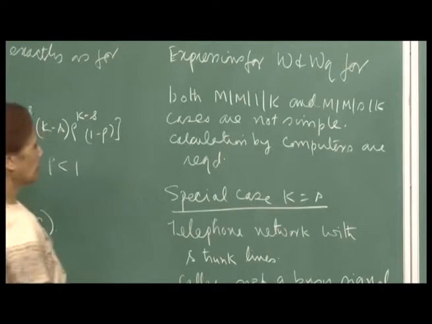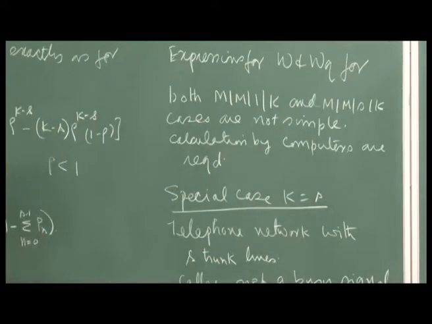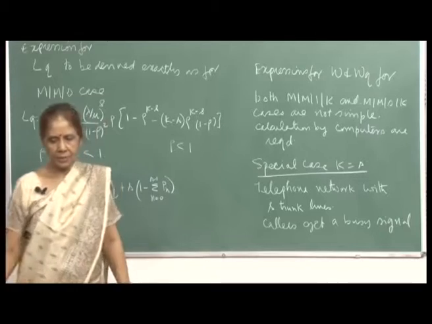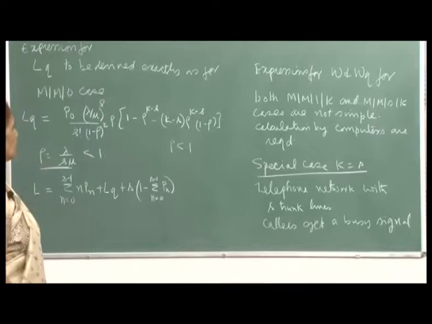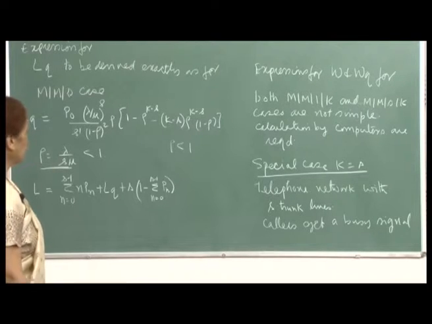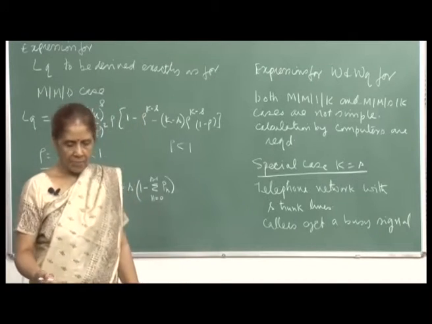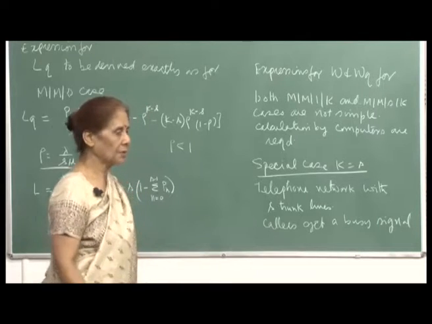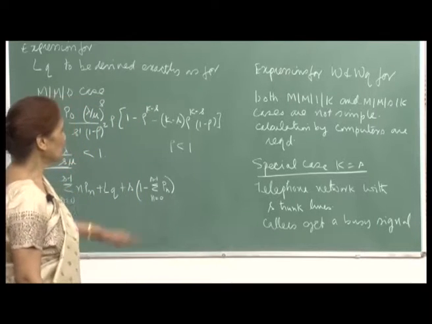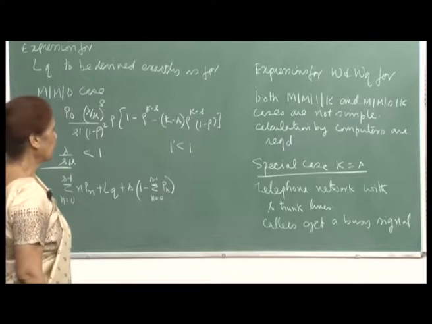Given the values of k, s, lambda and mu, we simply put these values in and write a small program to compute the values of W and WQ. Of course, in some textbooks you may find these values tabulated, just as we plotted graphs for the M/M/S case, where we could plot P naught against the values of lambda, s and mu.